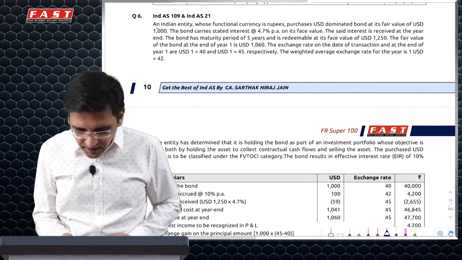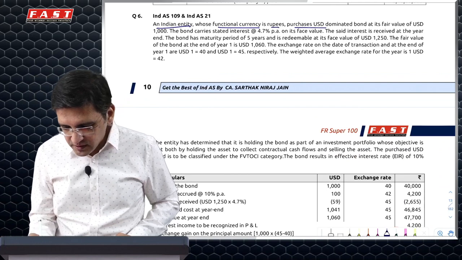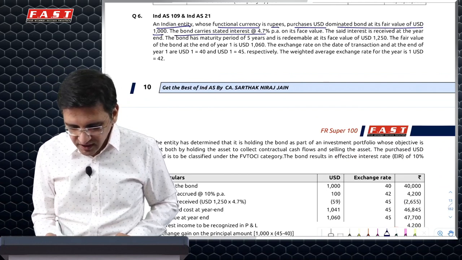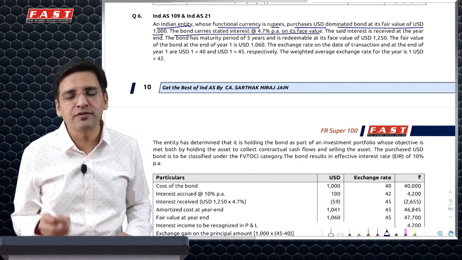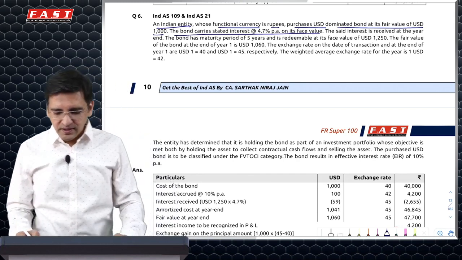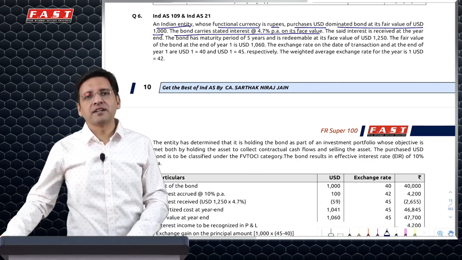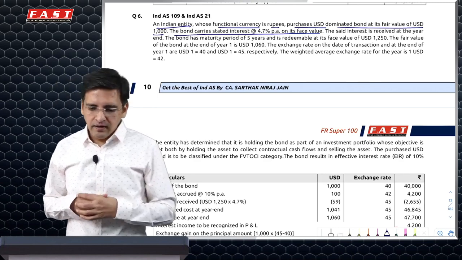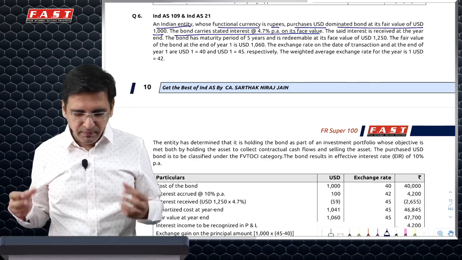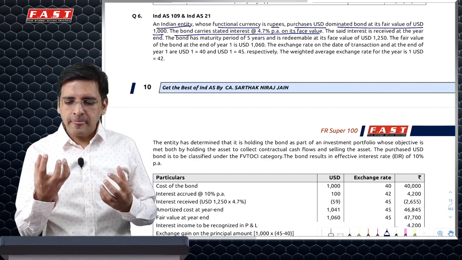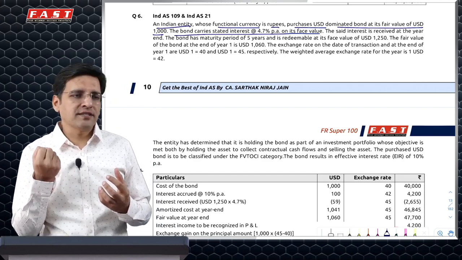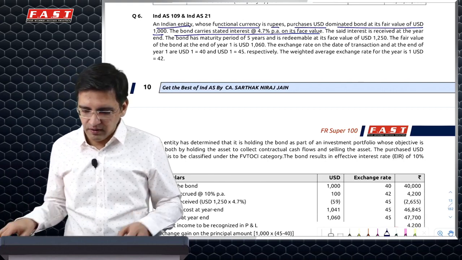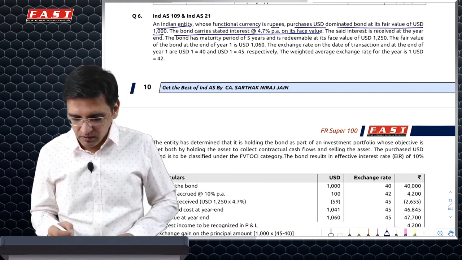Next. An Indian entity with functional currency rupees purchases US denominated bonds. Fair value of this is $1,000. The bond carries stated interest at 4.7% per annum on its face value. Now this is another question which the institute had given in their RTP of 2020, I guess. And it's a decent good question because it combines two things: one, a foreign currency bond which has a fixed rate of interest and hence is accounted under the FVOCI method, and then there is a foreign exchange gain or loss component involved. I'll give you some tips in this particular question.